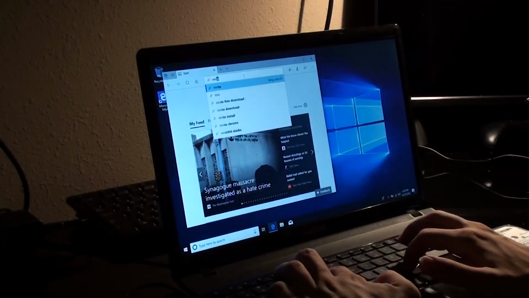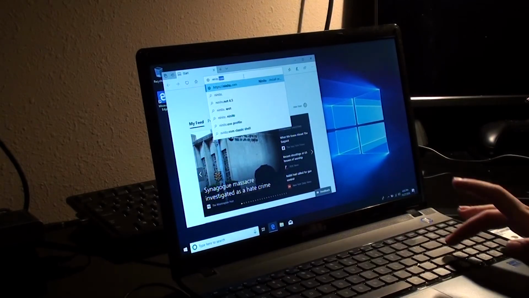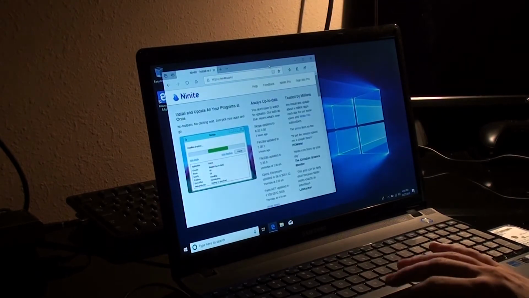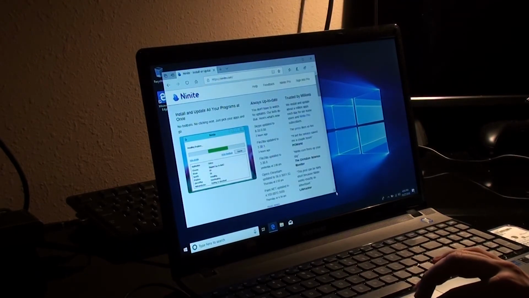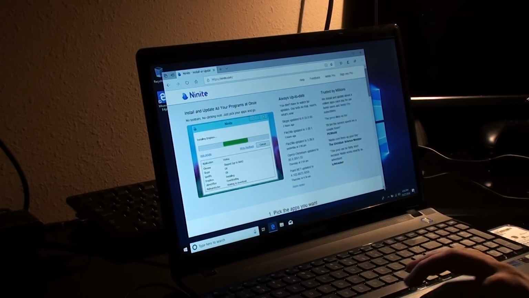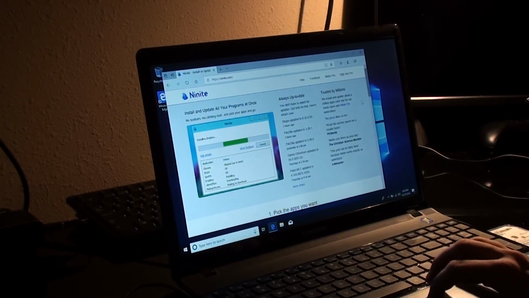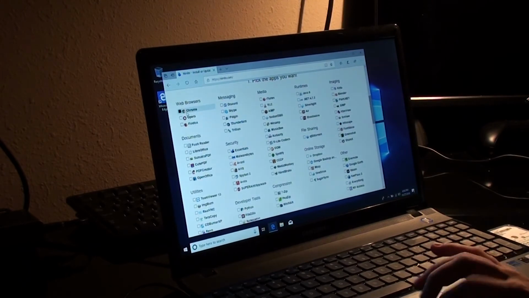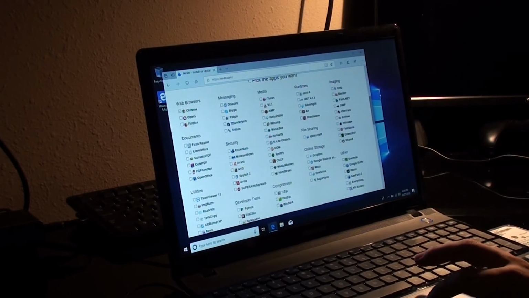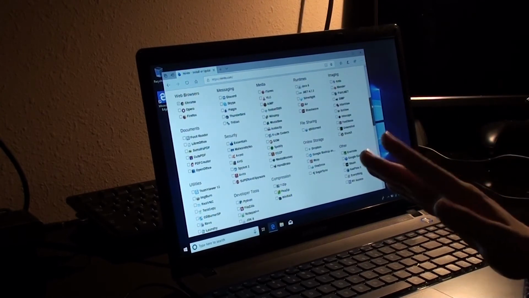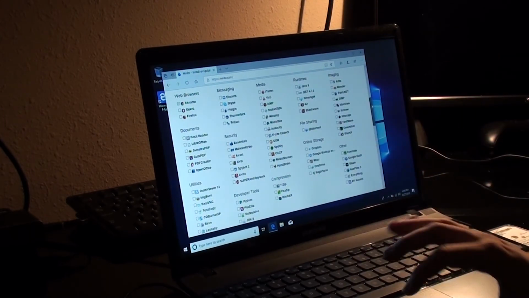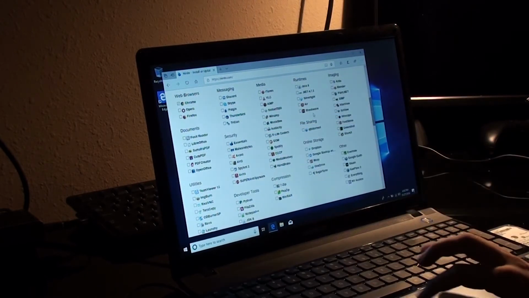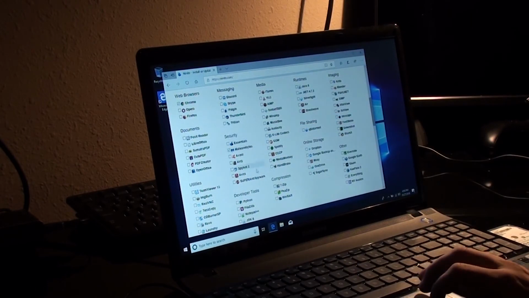And I'm going to navigate to ninite.com. And this is a nice, easy way to install your programs quickly. I'm going to go ahead and scroll down. And he uses Chrome, so I'm going to go ahead and install Chrome. And he's got Office 365, so I will not be installing any document readers. The PC comes with Security Essentials with Windows 10, but I am also going to install Malwarebytes.